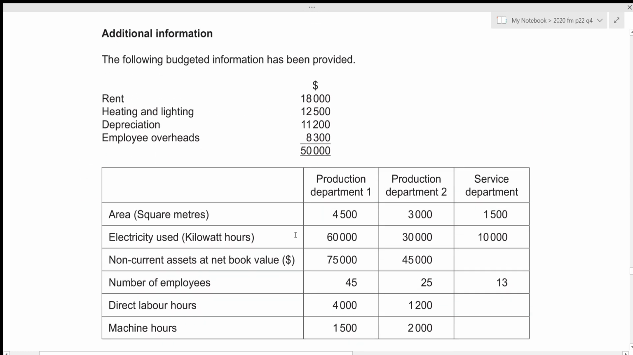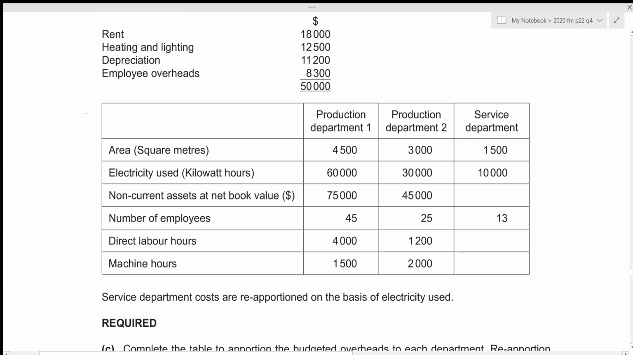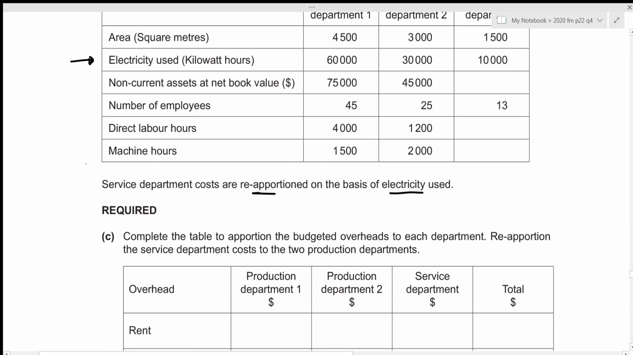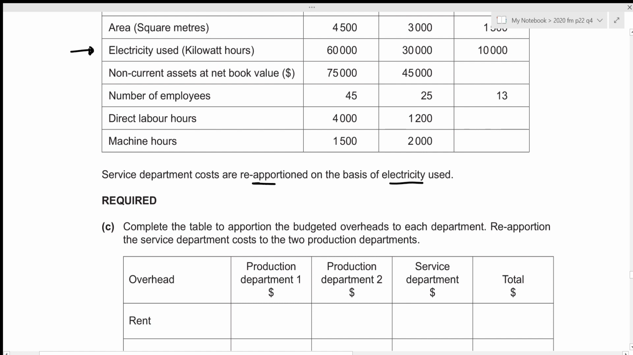We're given additional information. We're provided the budgeted information for rent, heating and lighting, depreciation, as well as employee overheads. Then we're also provided the area, electricity used, non-current assets, number of employees, direct labor hours and machine hours for our 2 production departments as well as the service department. And then we're told that service department costs are reapportioned on the basis of electricity used. And we can see that the electricity used is given right here. Now let's have a look at our question. We need to complete the table to apportion the budgeted overheads to each department and reapportion the service department costs to the 2 production departments.